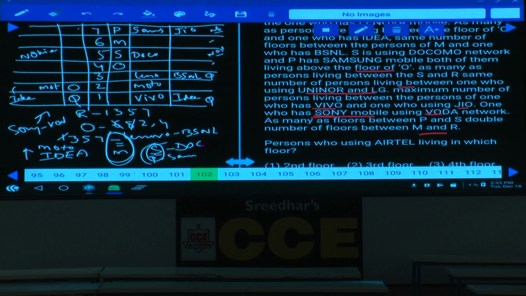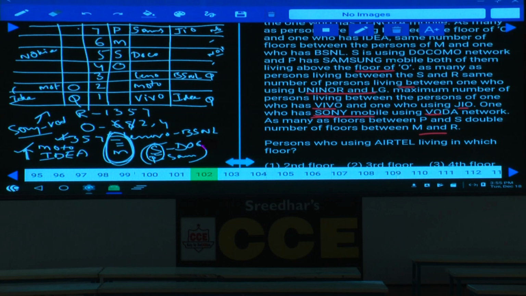P and S. Now P and S, and again, because the space is very limited here. Now in this one, Moto and Idea, we have taken this information. Now we have this 1, 3, 5, 7, we have taken this Lenovo, BSNL at the third place. Next one, Sony and Vodafone must be here. And Sony and Vodafone, where can this Sony and Vodafone be? And this O can be, R is 1, 3, 5, 7.